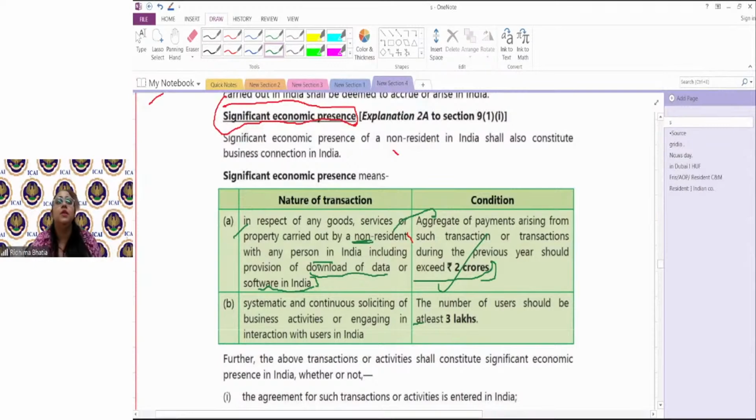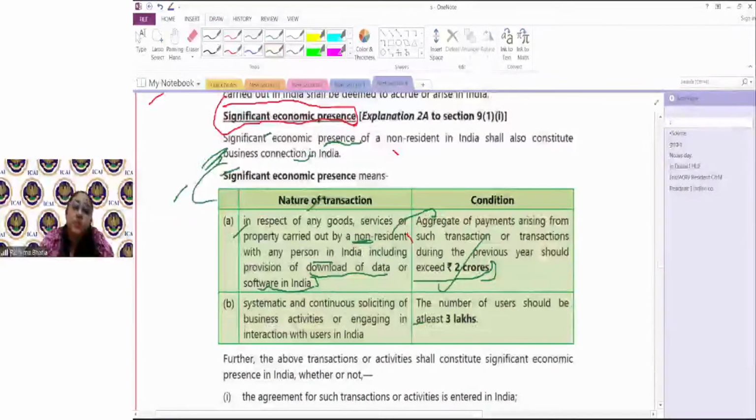Why? Because वो कहते थे कि नॉन रेजिडेंट तो इंडिया में आया ही नहीं, सब कुछ इंटरनेट के थ्रू है. But now since they have included it in the term of business connection, and any activity from business connection is taxable in India, so hence if significant economic presence is there, then that income would be taxable in India. Why? Because it would be termed as income accruing from a business connection.